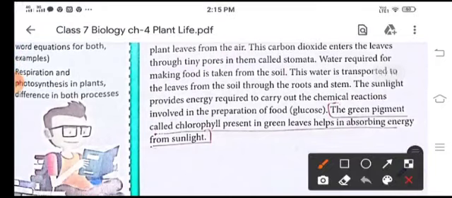So this water is transported to the leaves through the roots and the stem. Now sunlight provides energy which is required to carry out the chemical reactions involved in the process of photosynthesis. Now this green pigment, the chlorophyll, is present in the leaves and helps in trapping the solar energy from the sunlight.